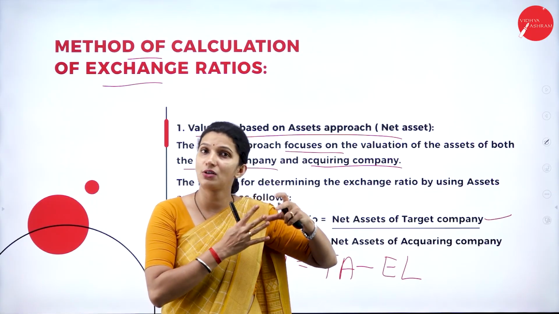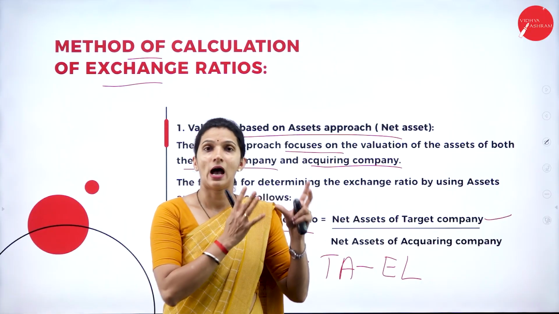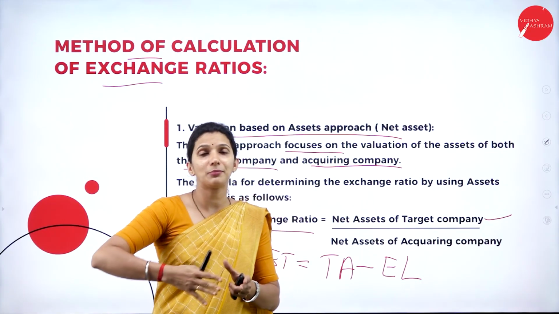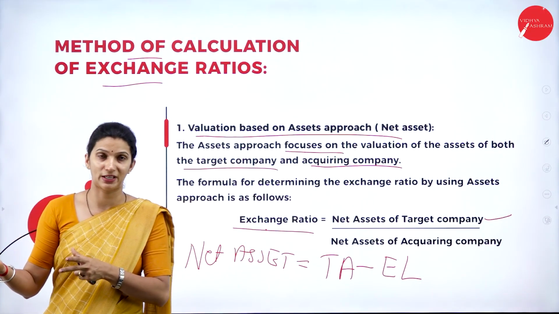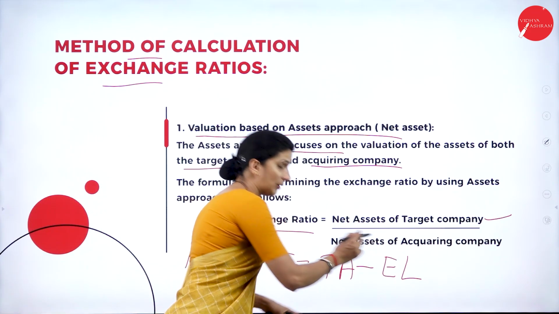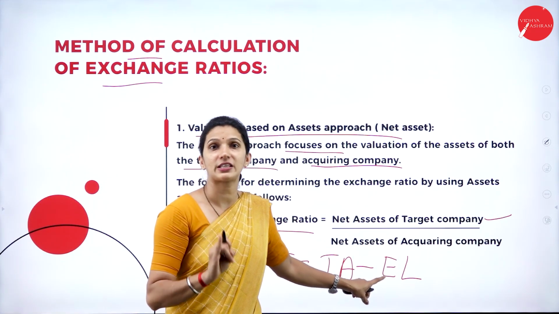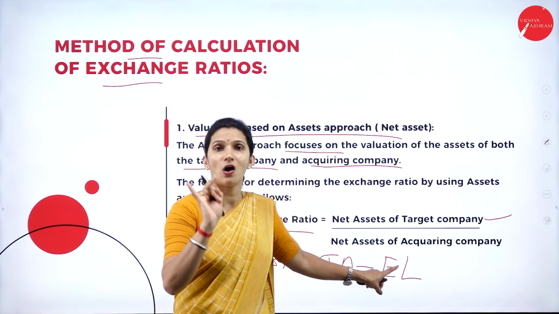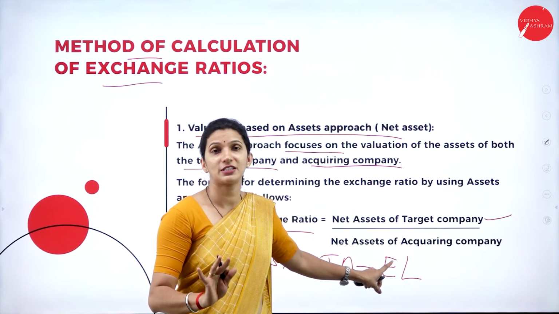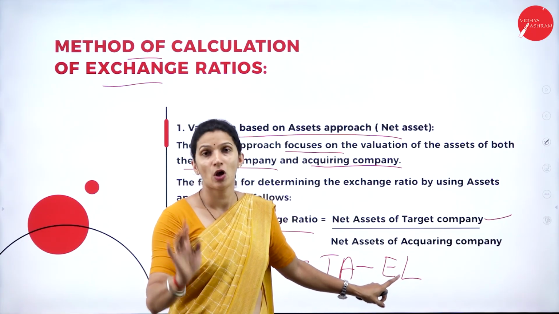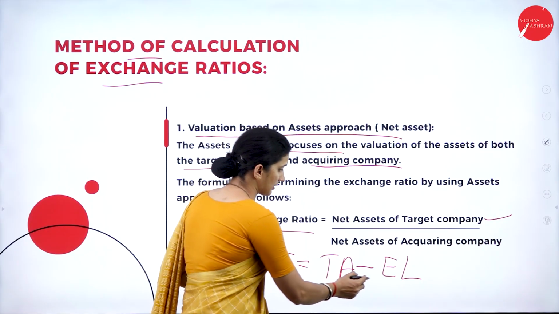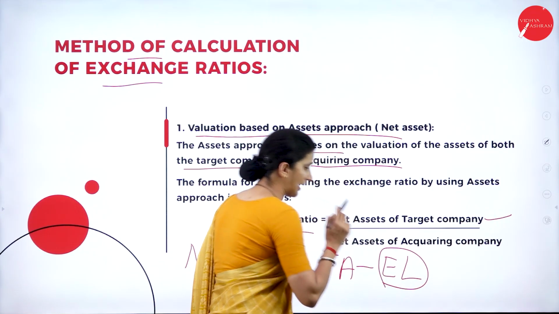All these belong to the equity shareholders. Apart from this, the external liabilities include preference share capital, debentures, current liability or non-current liability.